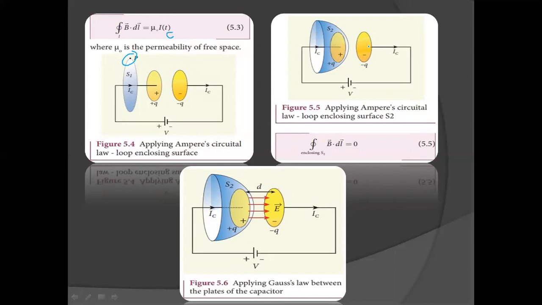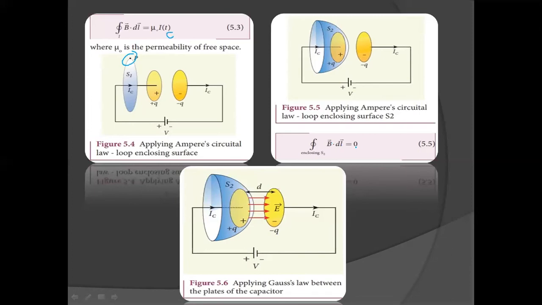So here we can write Ampere's circuital law again. How do we write it? In the initial case, integral B dot dl is equal to mu naught IC. But here, for the surface S2, integral B dot dl is equal to 0.